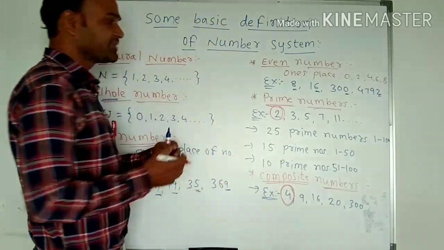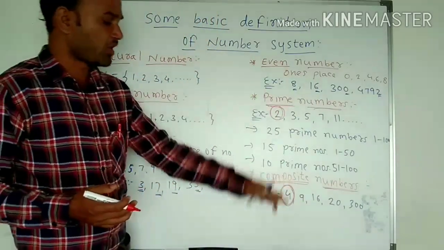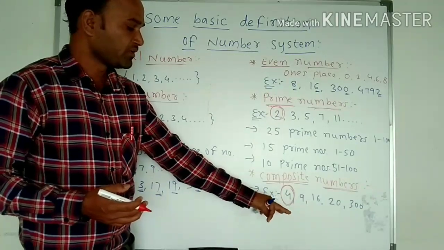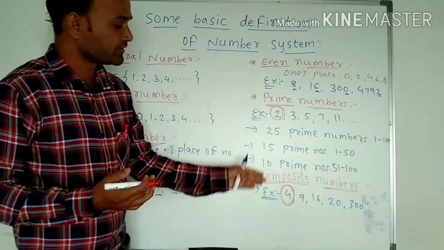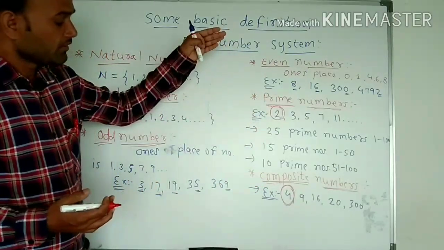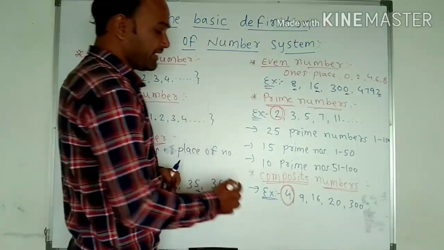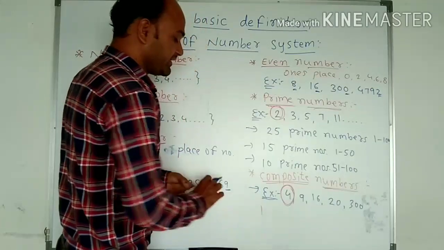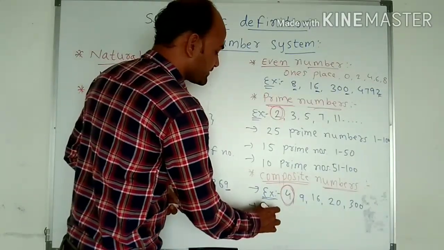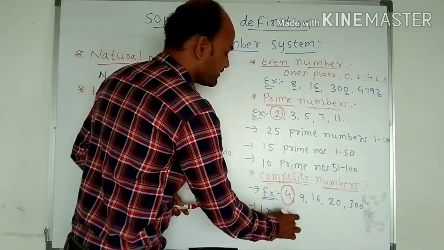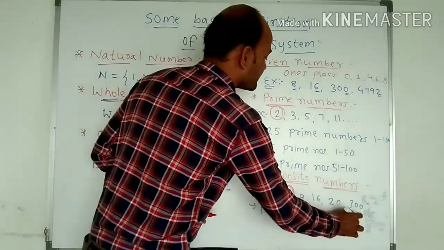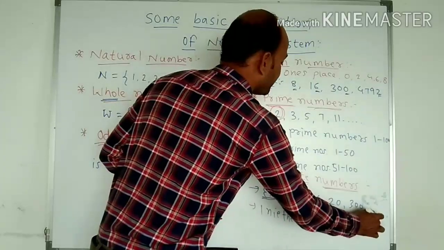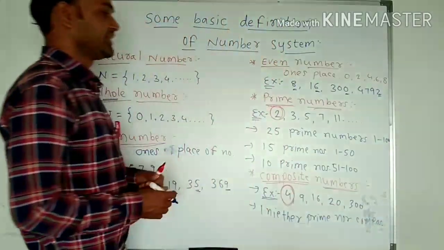So the smallest prime number is 2 and the smallest composite number is 4. And 1 is neither a prime number nor a composite number.